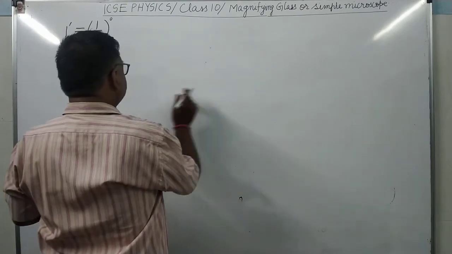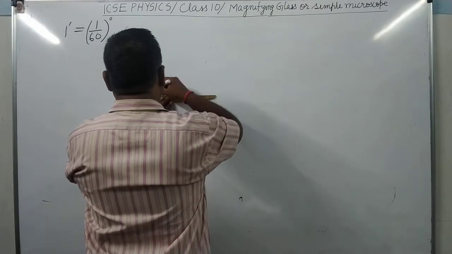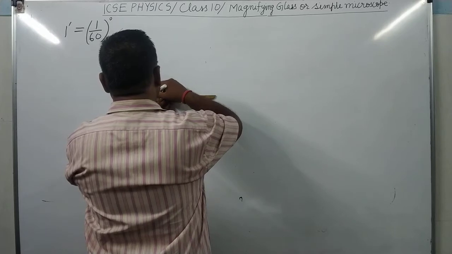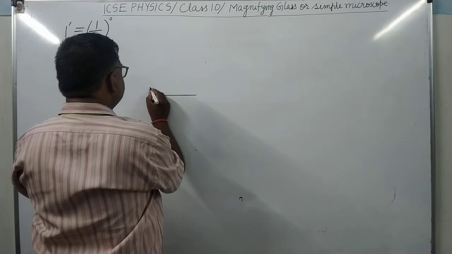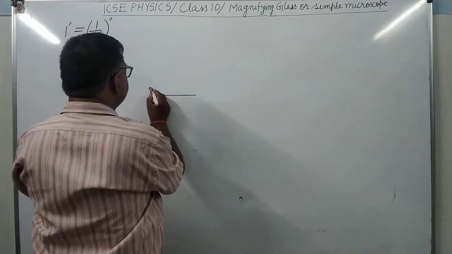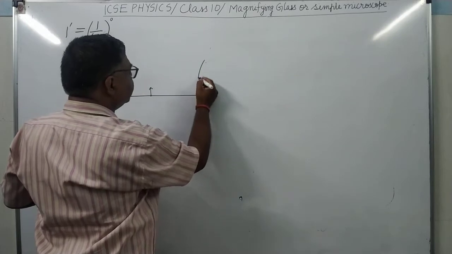In order to observe this object, we will adjust the lens in such a way that this microscopic object is at a distance less than focal length of the lens.